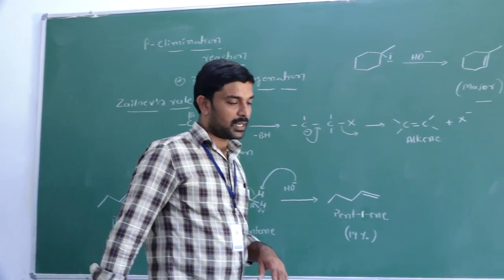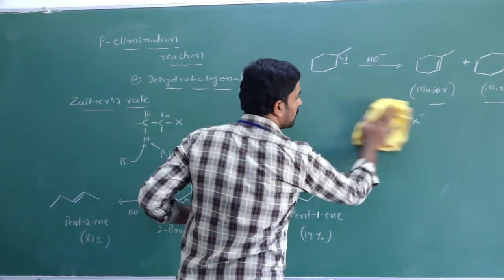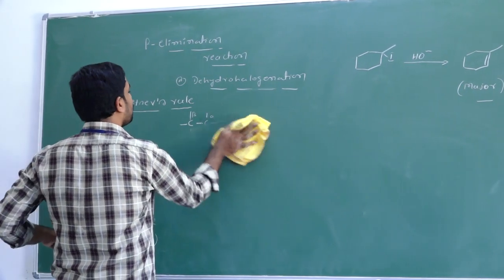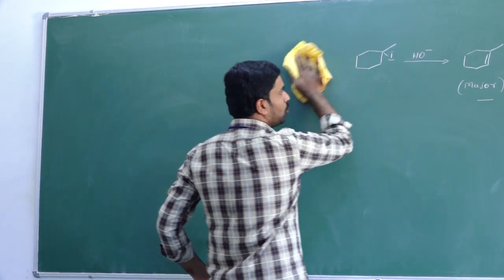Okay. So the next property, how this alkyl halide reacts with the metals. Next is reaction with the metals. This Saytzeff rule is very important and for beta elimination they will always ask for 2 marks.